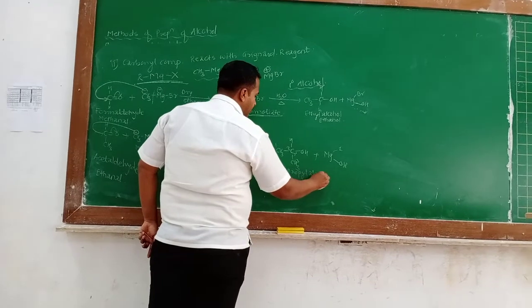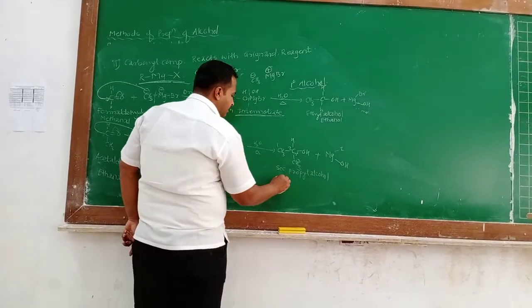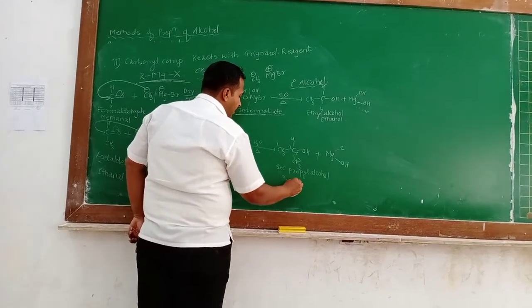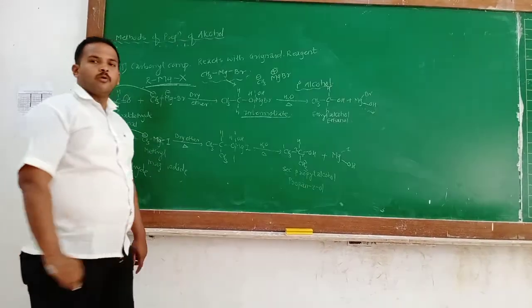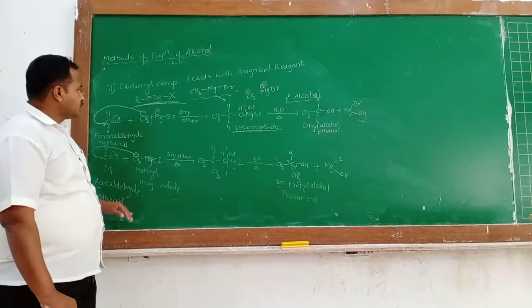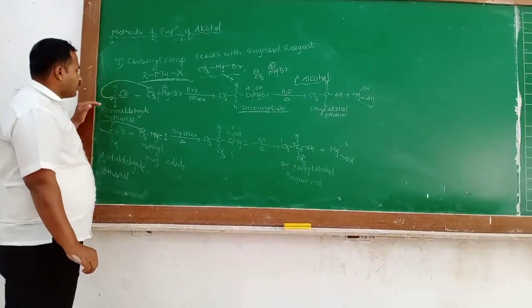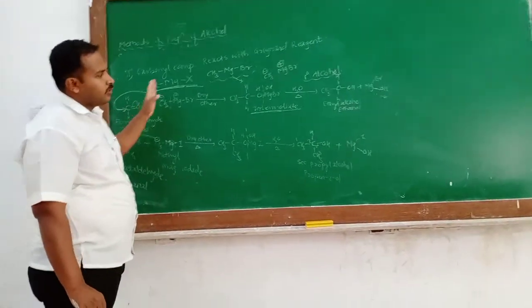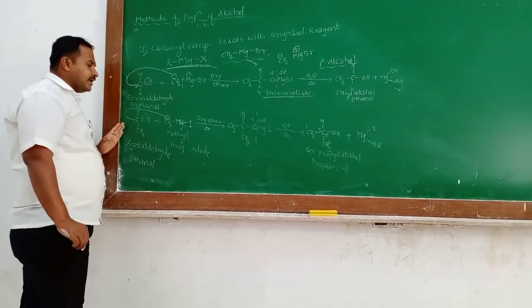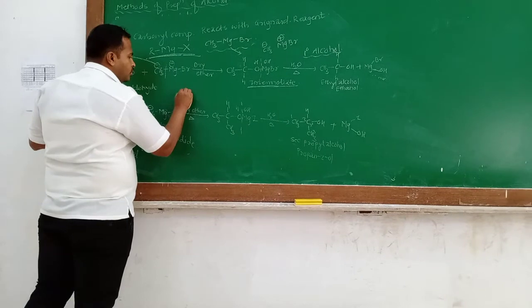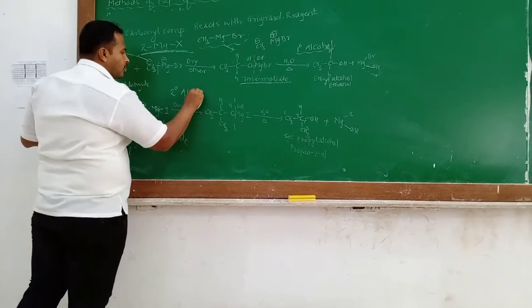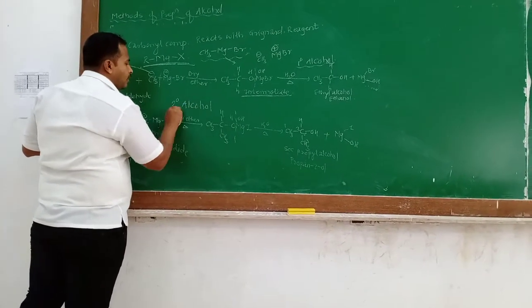It is a secondary propyl alcohol, and another name of the compound is propan-2-ol. Okay students, keep in mind this important reaction: formaldehyde is converted into a 1 degree alcohol, and acetaldehyde treated with any Grignard reagent forms a 2 degree alcohol.